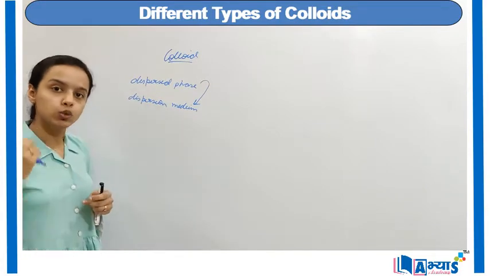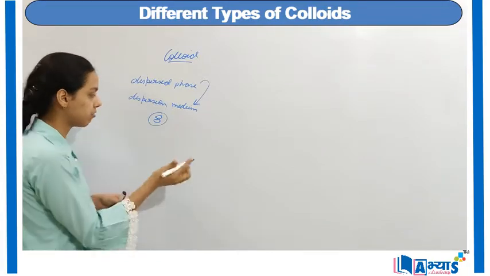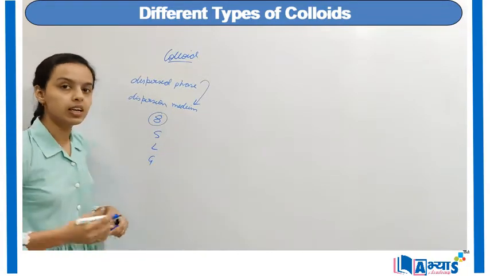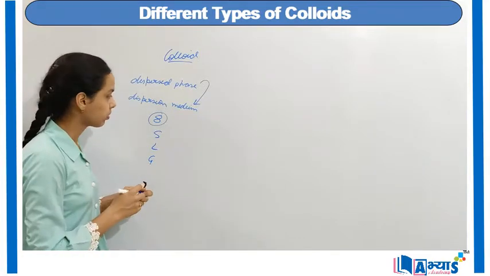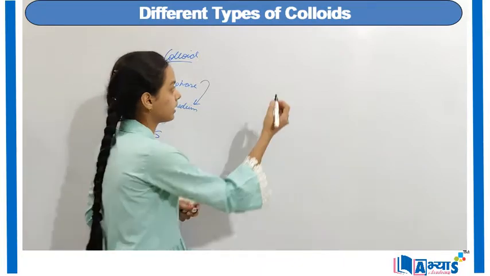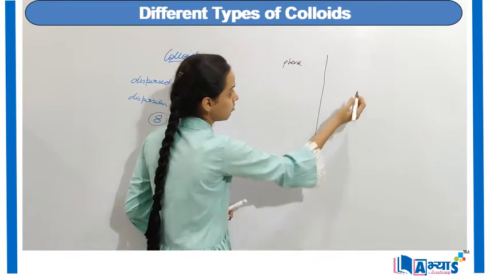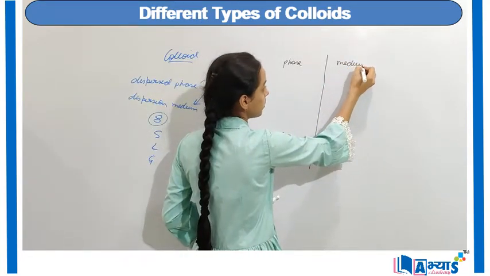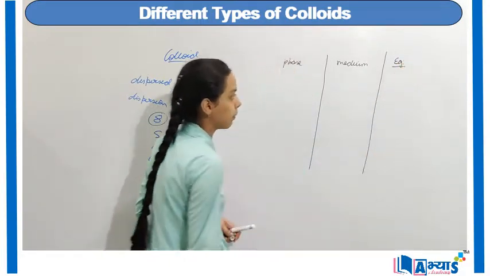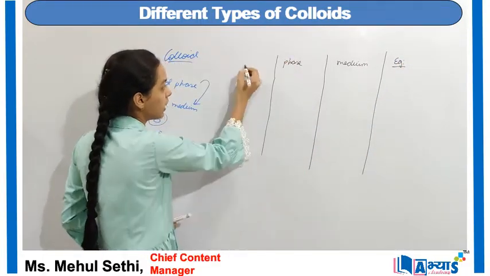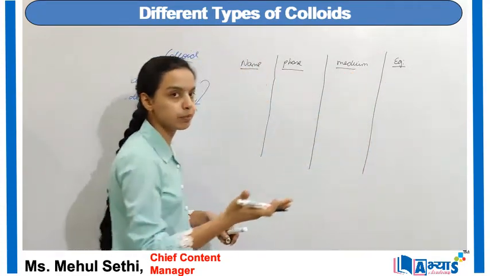Based upon these two categories, we have a total of 8 types of colloids, and we can divide them further on the basis of solid, liquid or gases. So let us have a comparison between these 8 types of colloids. In the first case, I can write the dispersed phase, then we have the dispersion medium, then we have the examples, and then we have the name of the colloid, the total 8 types of colloids.